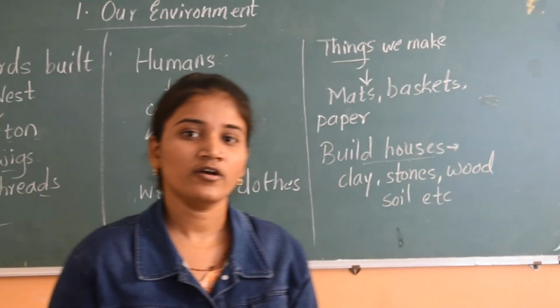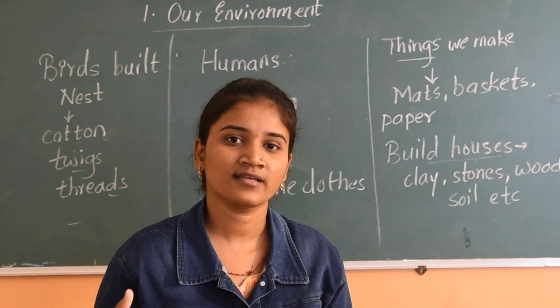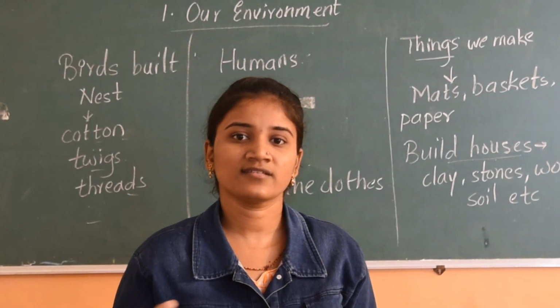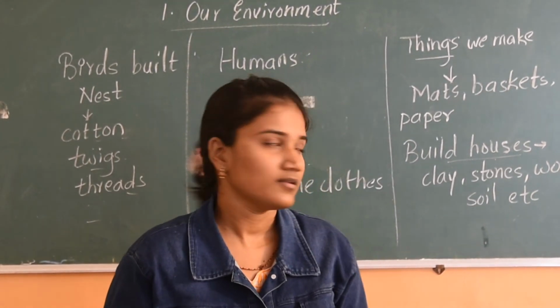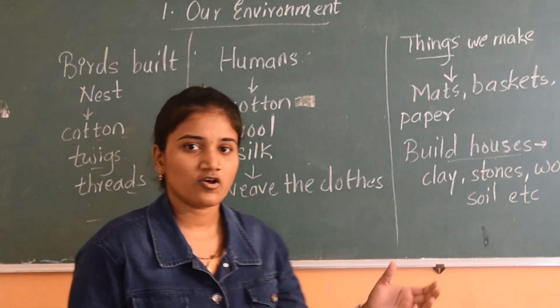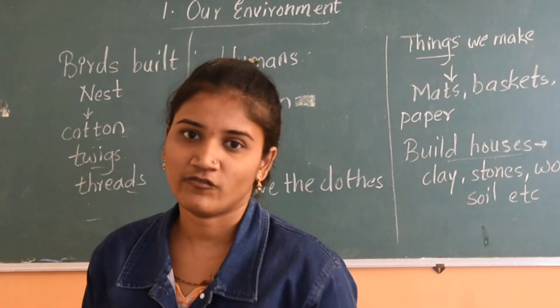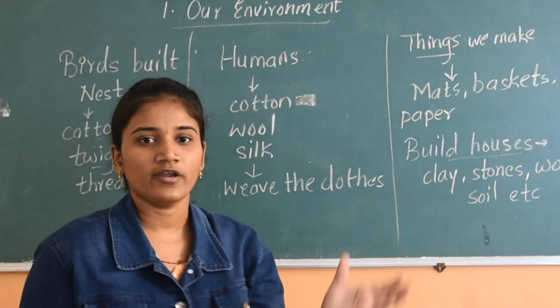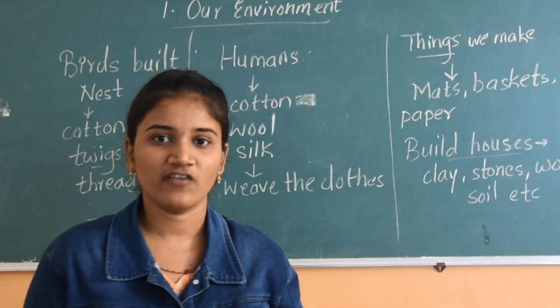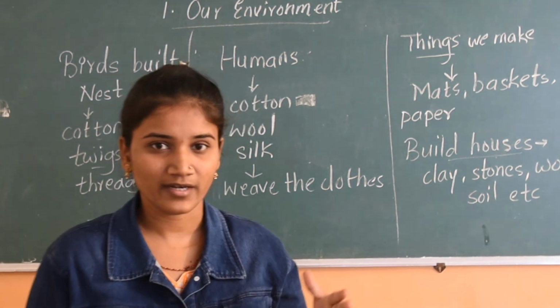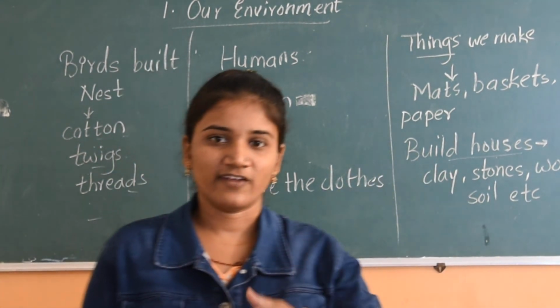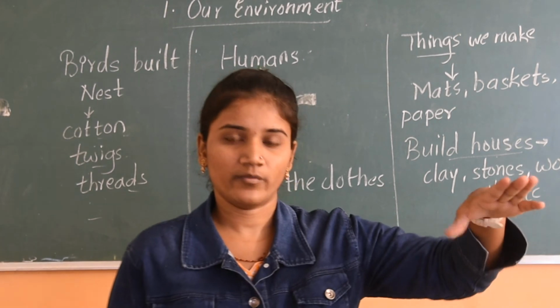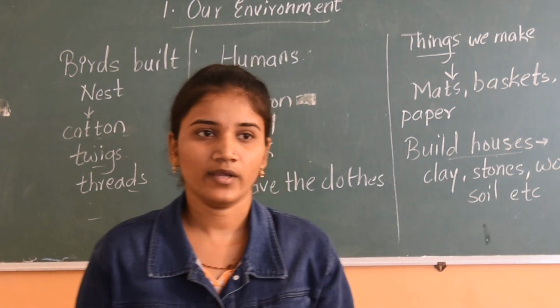Humans, animals and also plants, to survive, take all these things from the environment. From this we can understand that the things we need for our daily life to survive, we take from the environment and give back to the environment. This is a cycle.